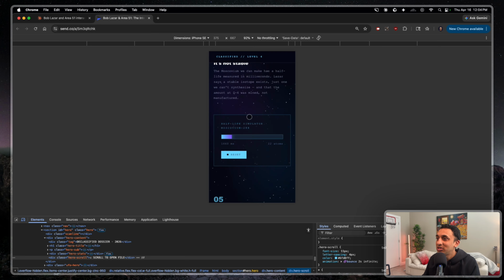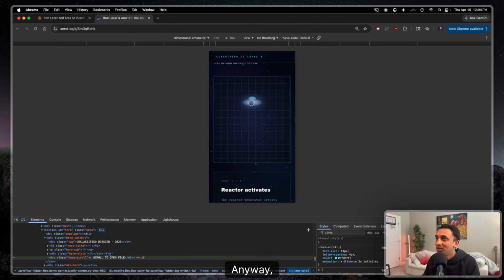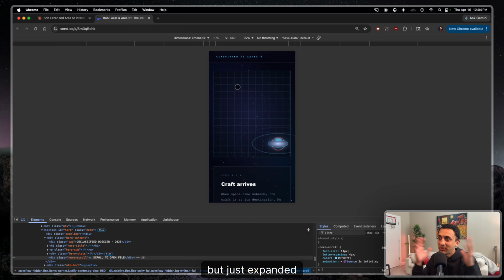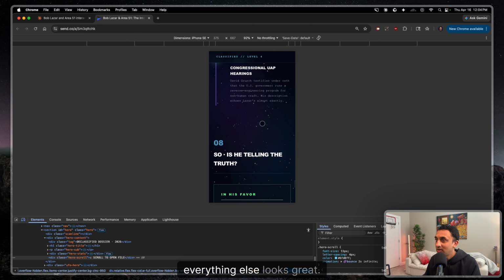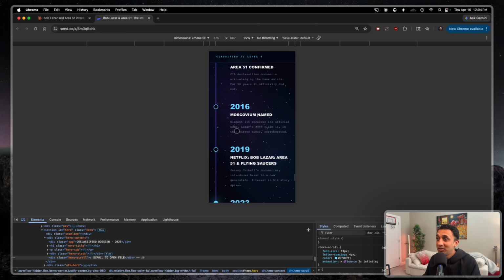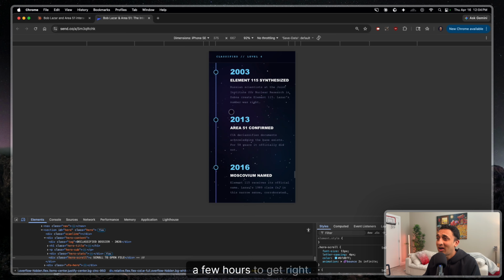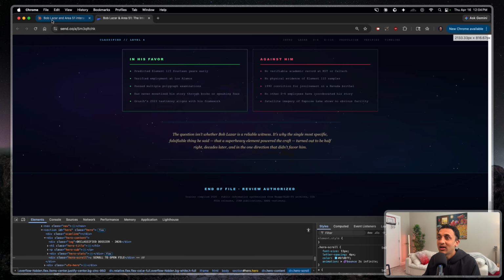And this animation, I mean, this animation is so cool, too. Anyway, let's see how this looks. Yup, it basically scaled down the animation here, or maybe had the same animation but just expanded it to take up the full width. But at least it stacked these components here, which is very nice. And everything else looks great. Yup, it got the timeline perfectly right. 2 years ago, this would have taken a few hours to get right. So it's very impressive. Let's see if it finished.